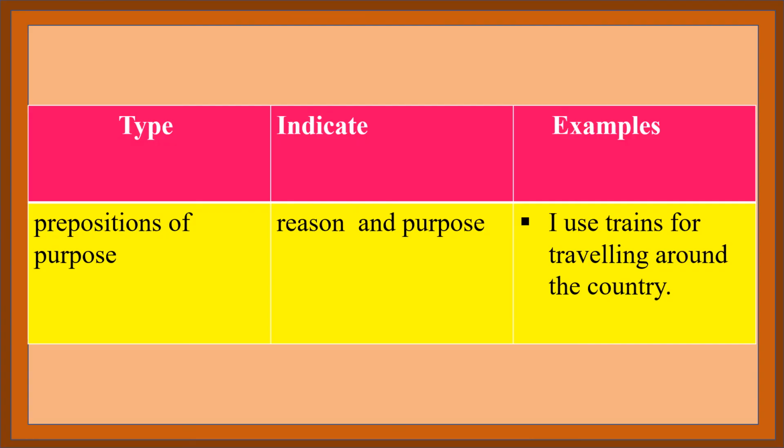And see the next one. Prepositions of purpose. They indicate reason and purpose. Example, I use trains for traveling around the country. Here, for is the preposition.